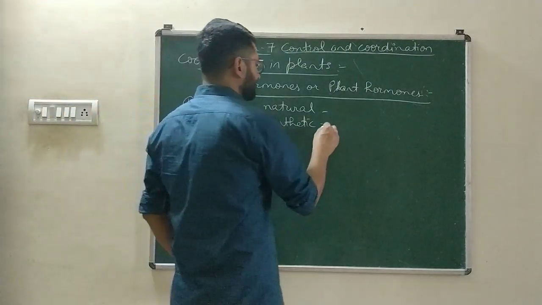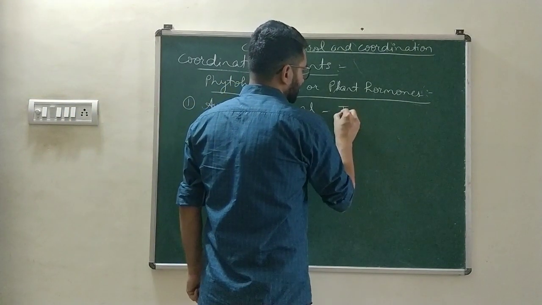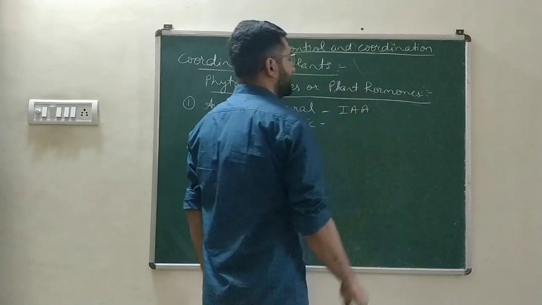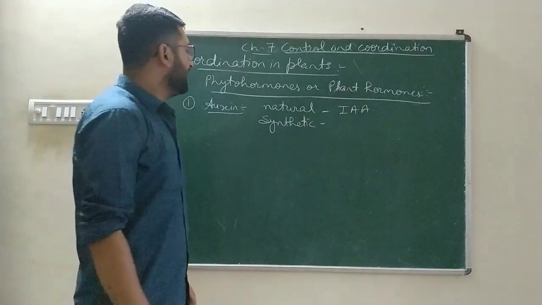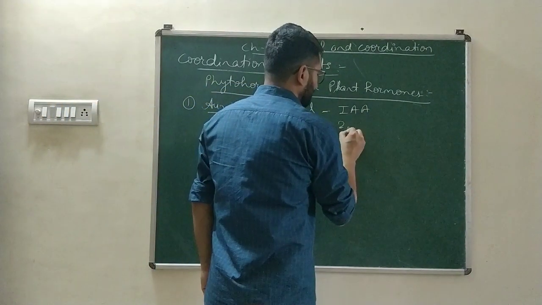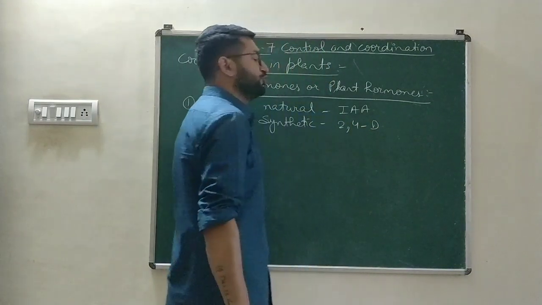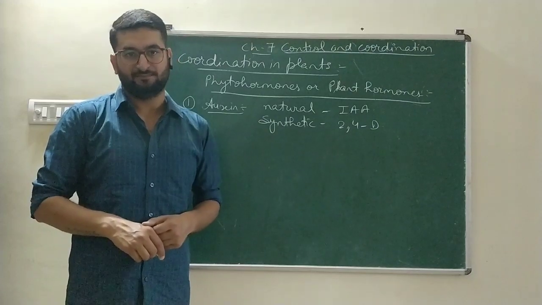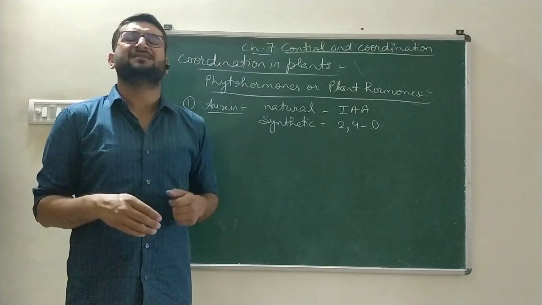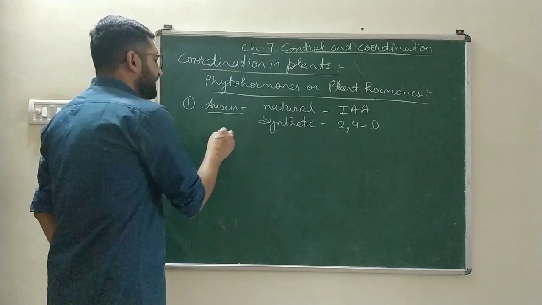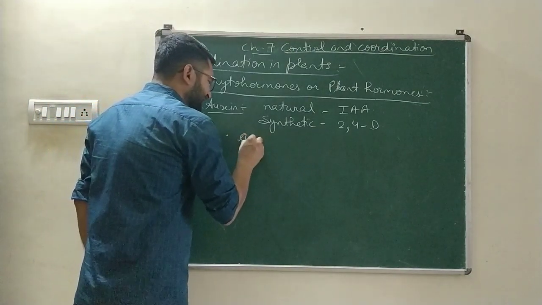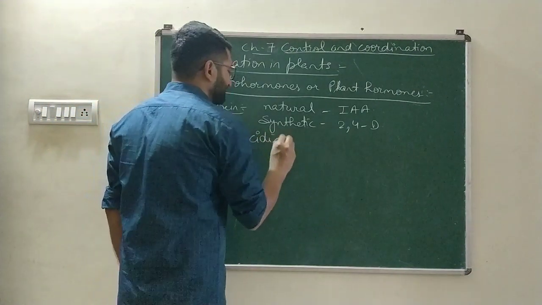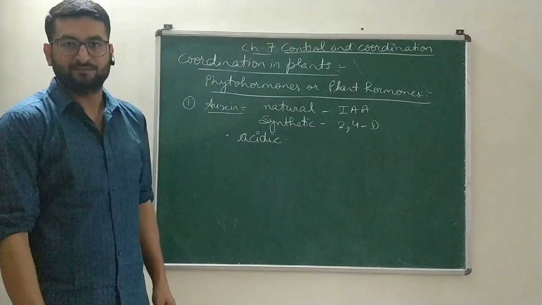An example of a natural auxin is IAA, that is indole acetic acid, and an example of a synthetic auxin is 2,4-D, that is 2,4-dichlorophenoxyacetic acid. The nature of auxin hormone is slightly acidic, so it is an acidic hormone.